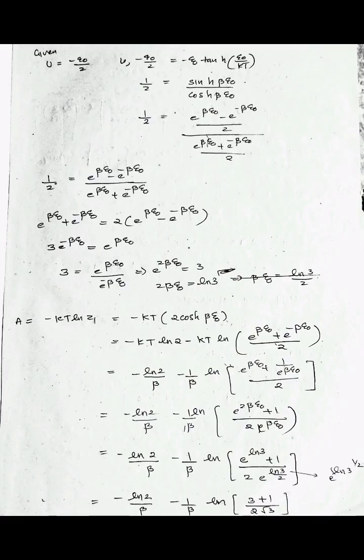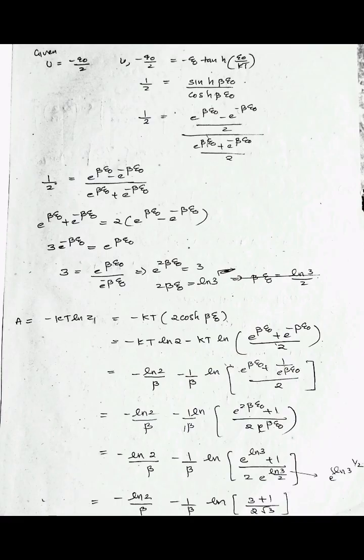Here it is given that U is equal to minus E0 by 2, that is minus E0 by 2 is equal to minus E0 tanh (E0 by kT), that is half is equal to sinh beta E0 by cosh beta E0, that is half is equal to (e raised to beta E0 minus e raised to minus beta E0) divided by (e raised to beta E0 plus e raised to minus beta E0), that is e raised to beta E0 plus e raised to minus beta E0 is equal to 2 into (e raised to beta E0 minus e raised to minus beta E0), that is 3 into e raised to minus beta E0 is equal to e raised to beta E0, that is 3 is equal to e raised to beta E0 divided by e raised to minus beta E0, that is e raised to 2 beta E0 is equal to 3, that is 2 beta E0 is equal to ln 3.